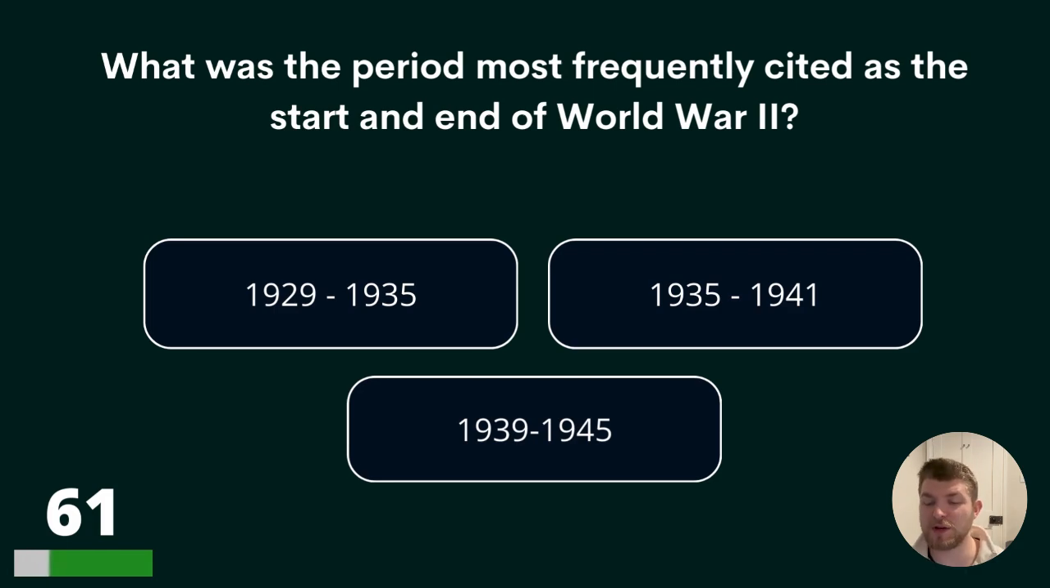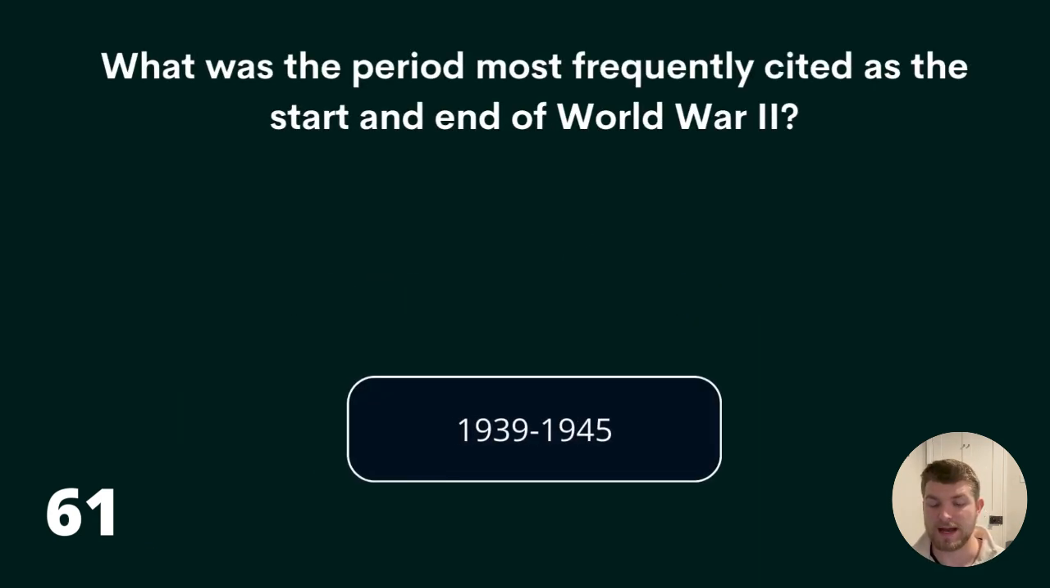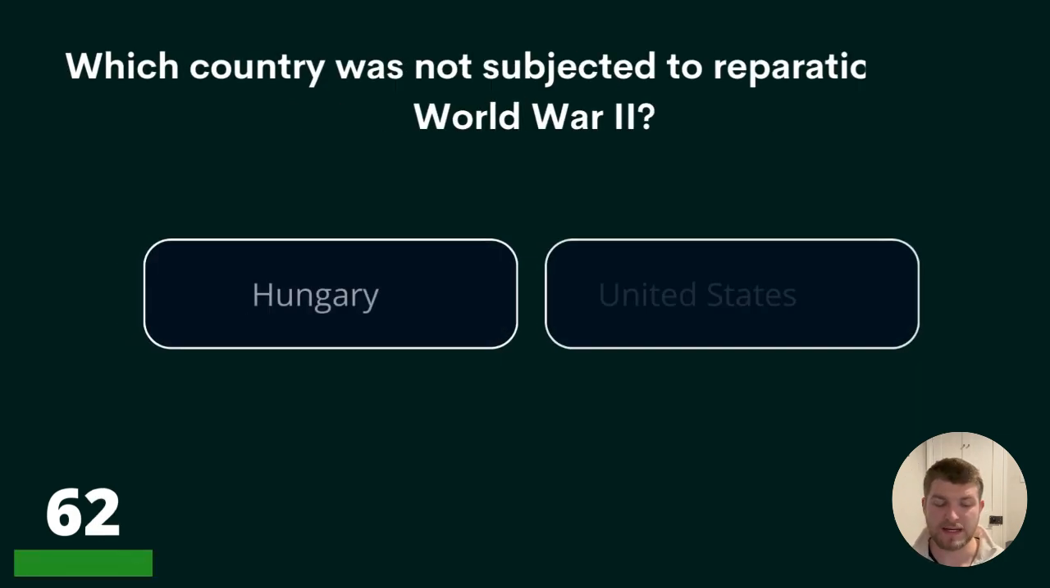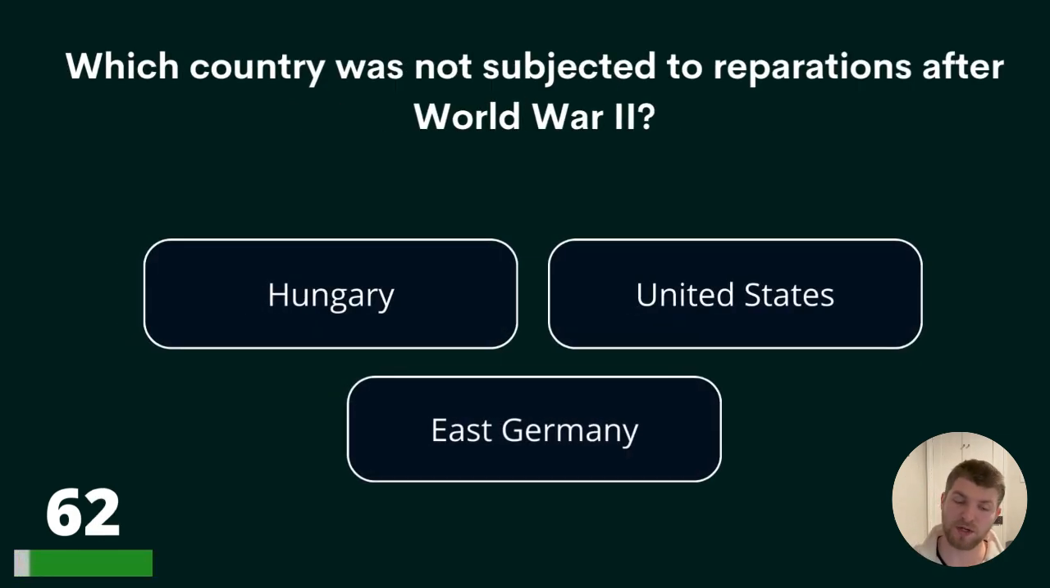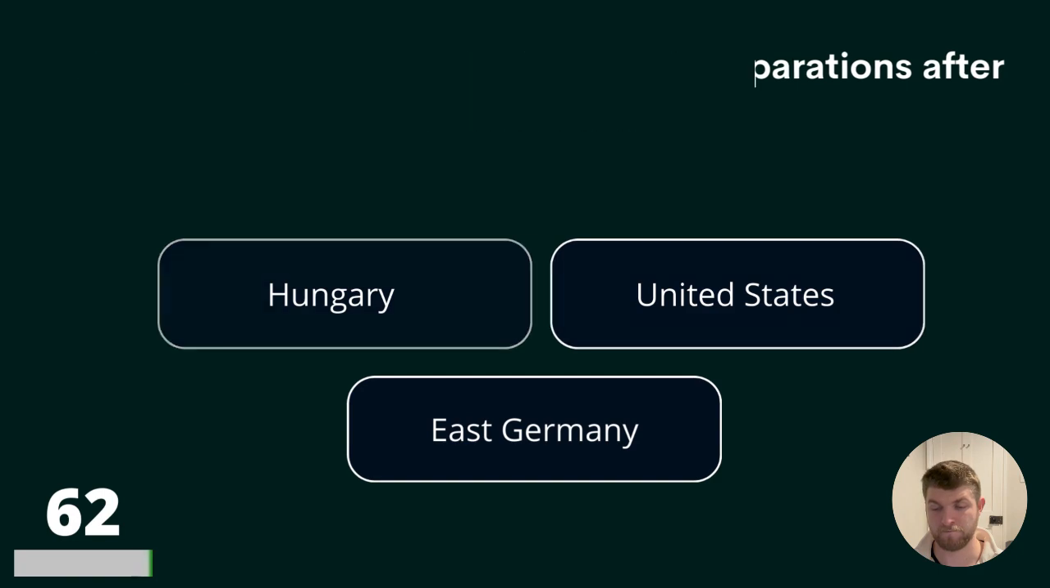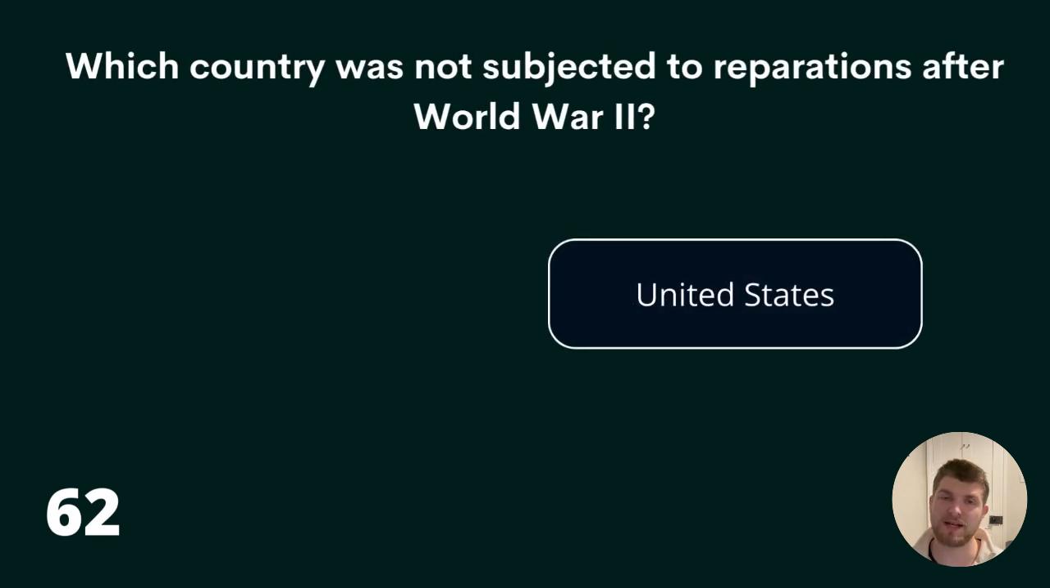What was the period most frequently cited as the start and end of World War II? 1929 to 1935, 1935 to 1941, or 1939 to 1945? And the below answer is the correct answer, 39 to 45. Question 62. Which country was not subjected to reparations after World War II? Hungary, United States, or East Germany? The answer is United States.